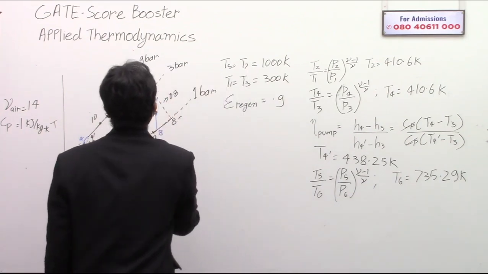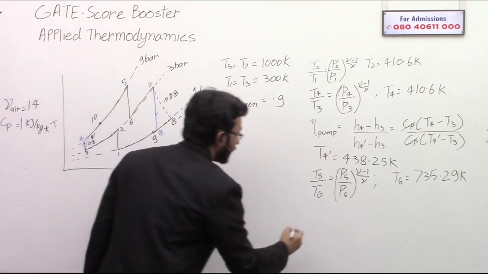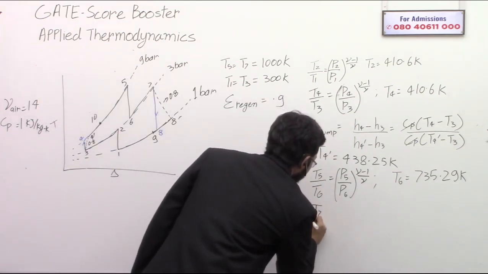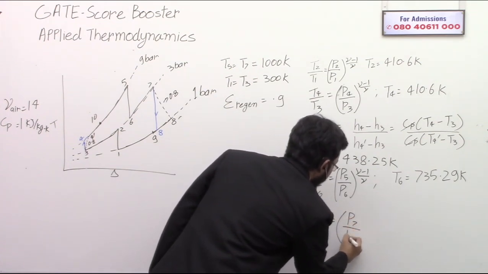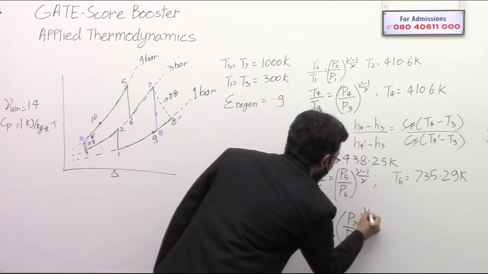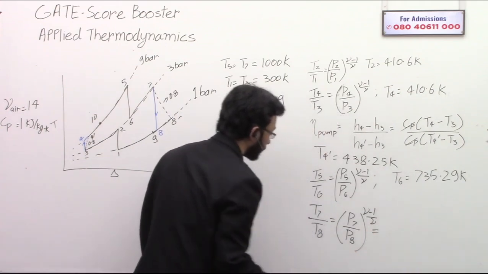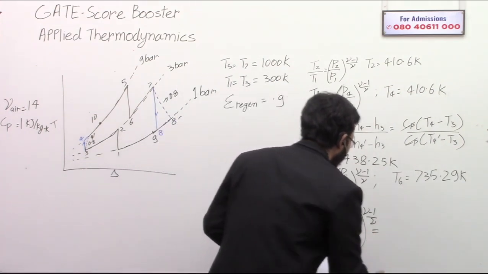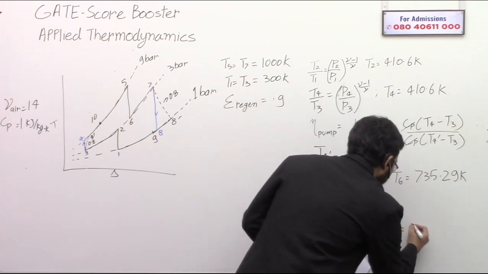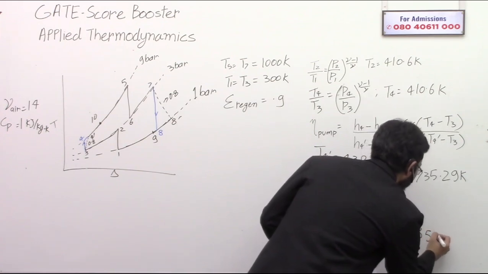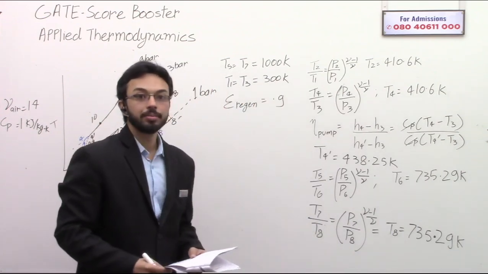I'm writing the relation for points 7 and 8. So T7 divided by T8 is equal to P7 divided by P8 raised to the power (gamma minus 1) by gamma. From this, when you substitute, you will again get the answer that T8 is equal to 735.29 Kelvin. Okay, clear up to this part?